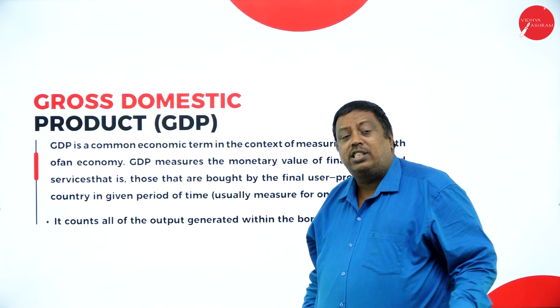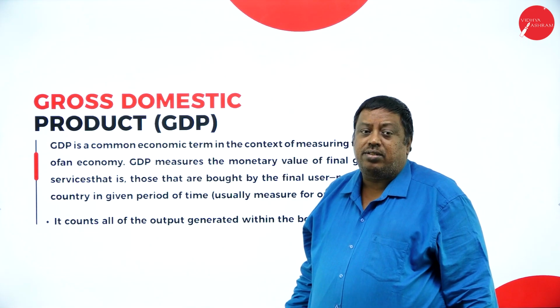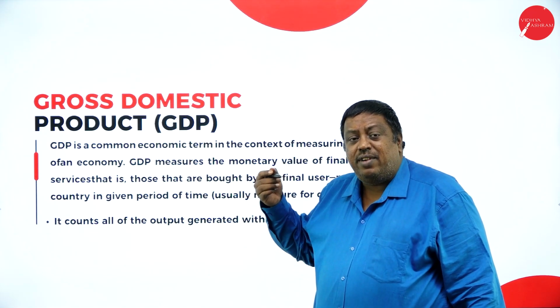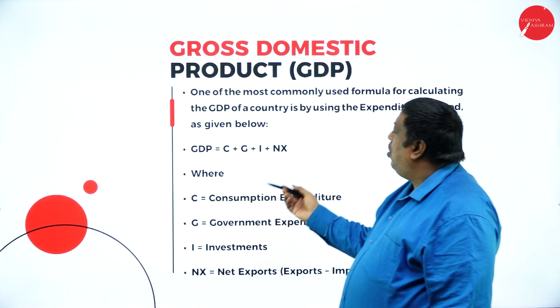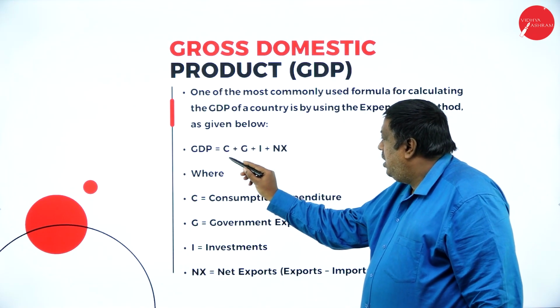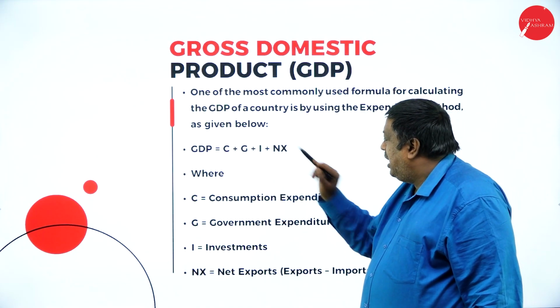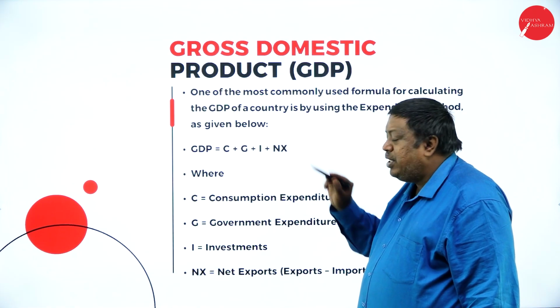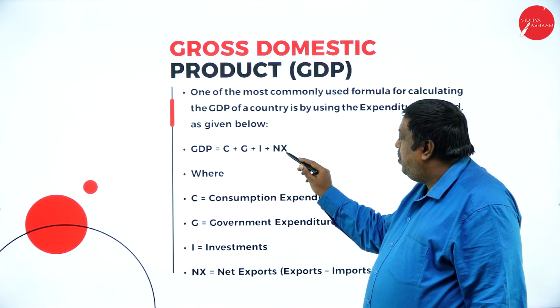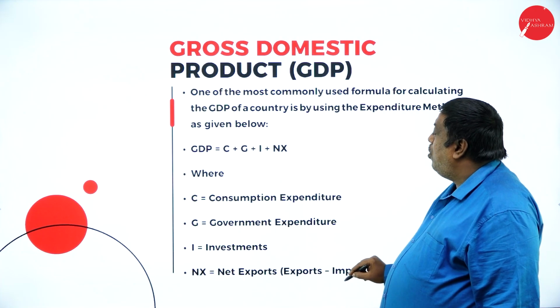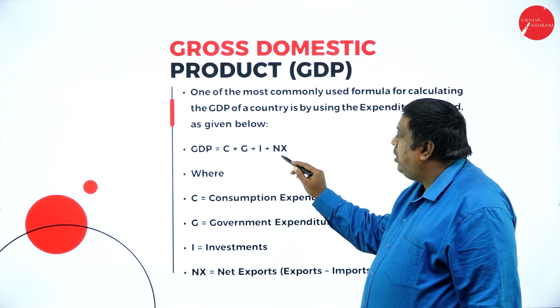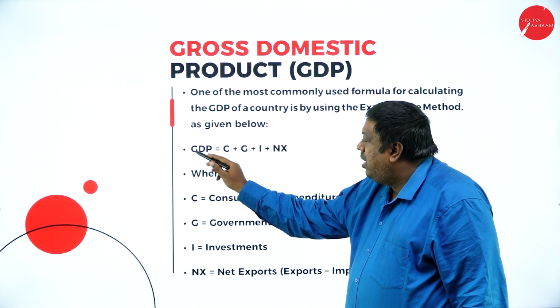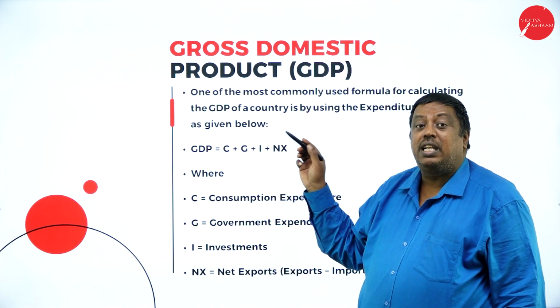GDP is a concept every country requires. GDP is calculated based on consumption expenditure, government expenditure, the investments made, and the difference between export and import. The total net amount is taken into consideration. This is the formula to identify the GDP of a nation.